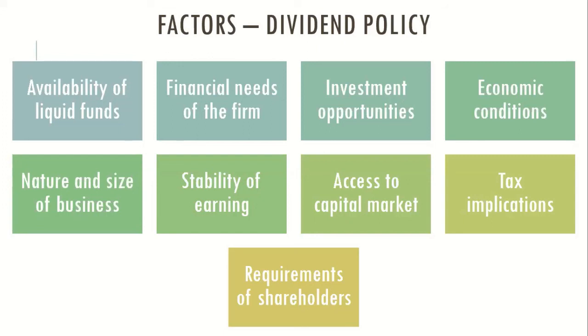Next is tax implications. There are two parts to this. One is from an investor's point of view. The investor has to pay tax on dividend. For example, if Reliance Industries declares a dividend, Mukesh Ambani owns 75% of the company, and the amount he receives would be taxed.